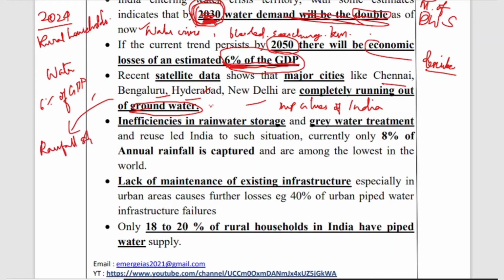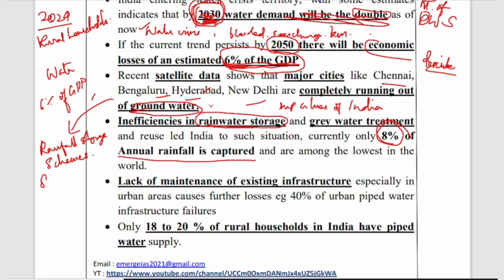And then inefficiencies in rainwater storage and grey water treatment. What is rainwater storage? The government is emphasizing rainwater storage at many levels, even the state governments and the central government, through many schemes. But rainwater storage is not adequate in India. Only 8% of India's annual rainfall is captured.